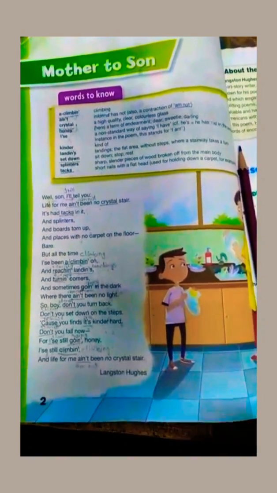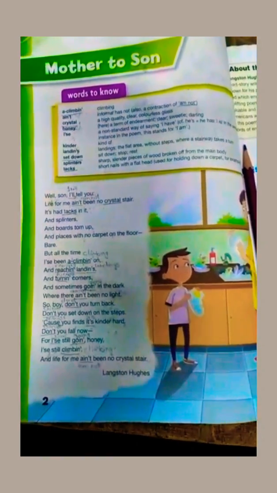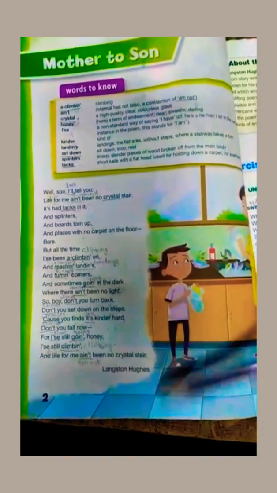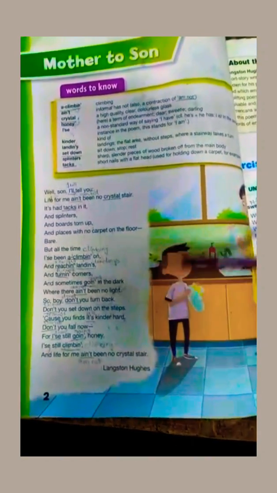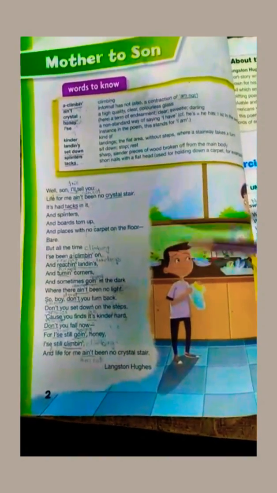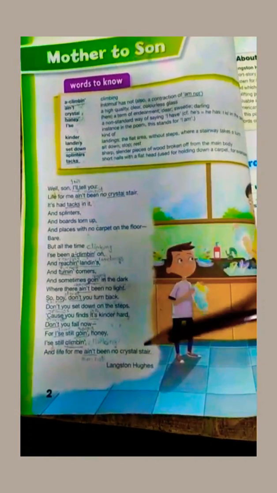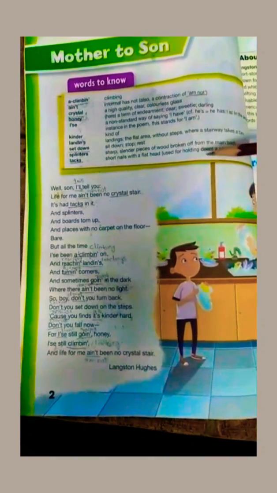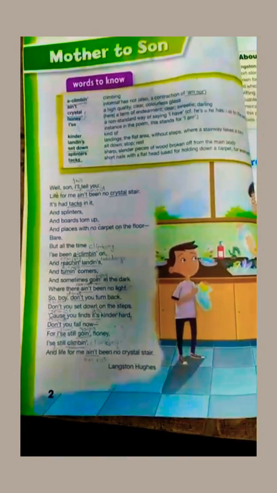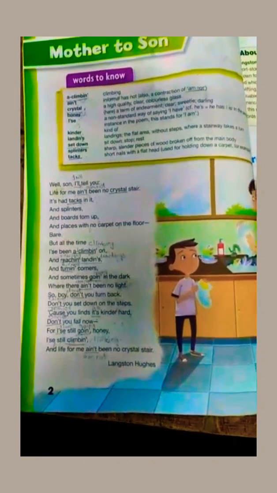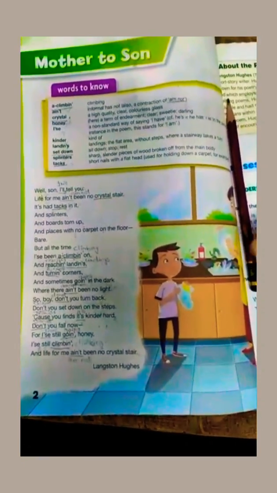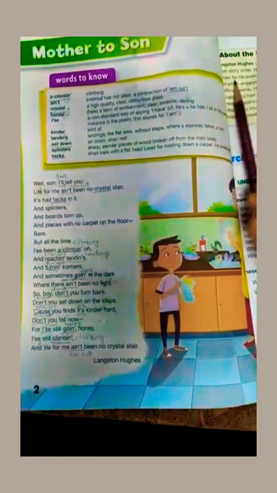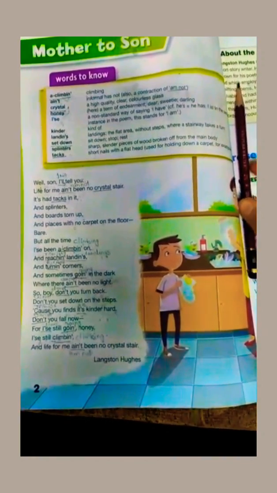I hope that you all may understand it fully. If there is any difficulty in this poem, or in any word, I suggest that you read out the whole poem along with these difficult words as well. Okay, I hope you will understand it. If there is any difficulty, give a thorough reading to the whole chapter. Okay, thank you. That's it.